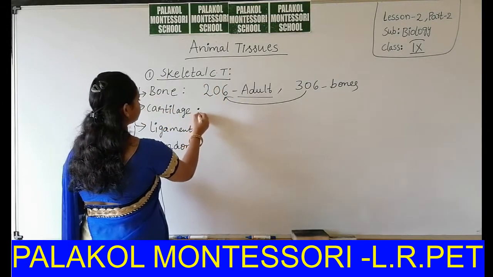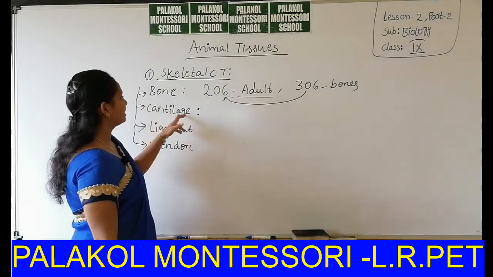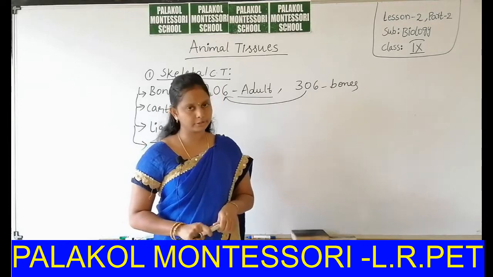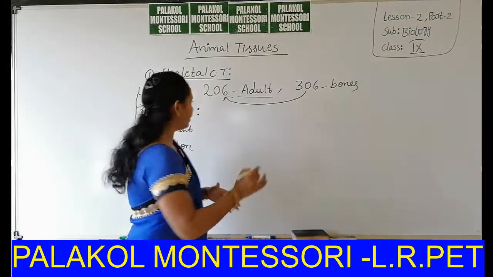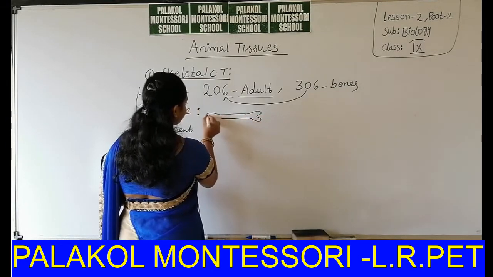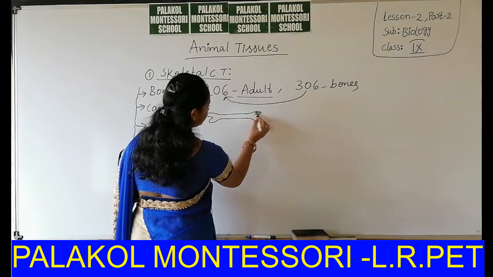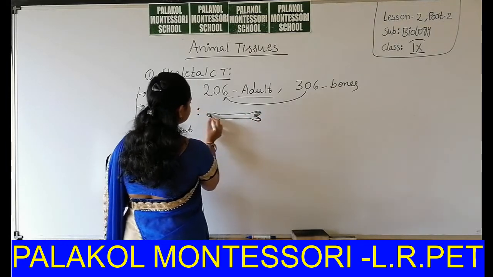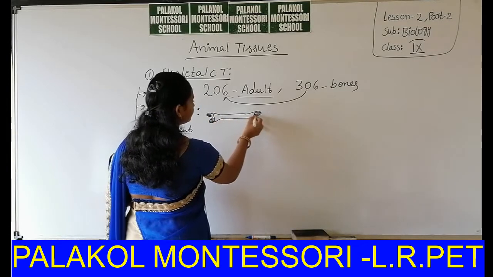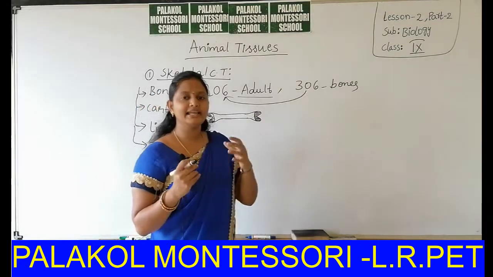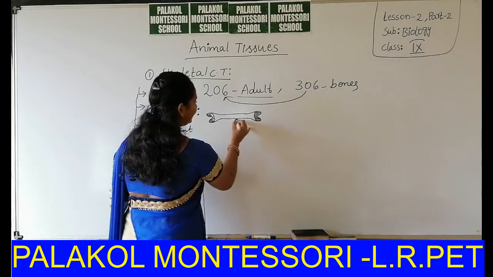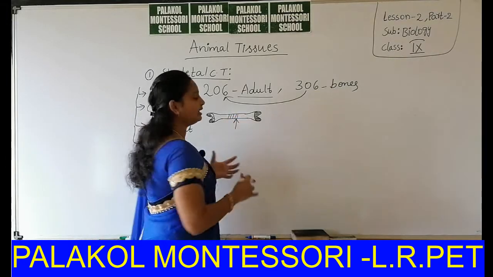Next one, cartilage. Cartilage is a special type of skeletal connective tissue. It is especially found at the regions of bone terminals. This is a very soft tissue and it can be eaten. It is edible. It is easily masticated with our teeth. But if you bite the bone area, you feel pain.